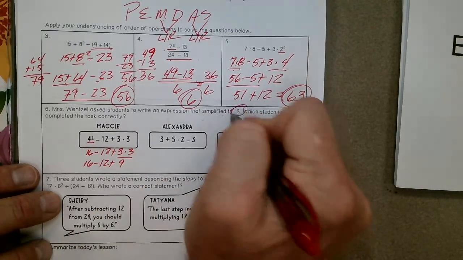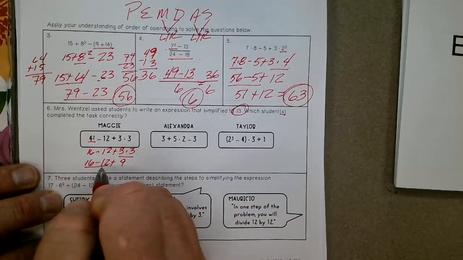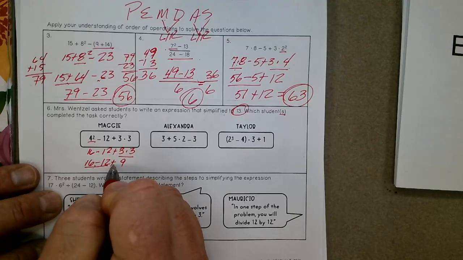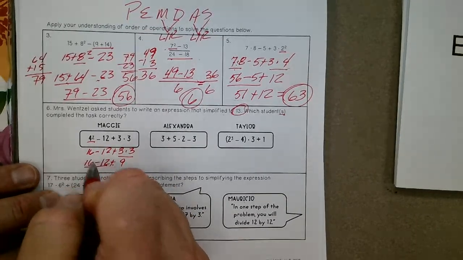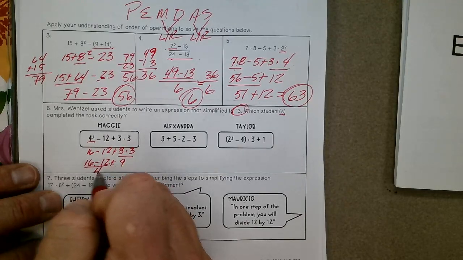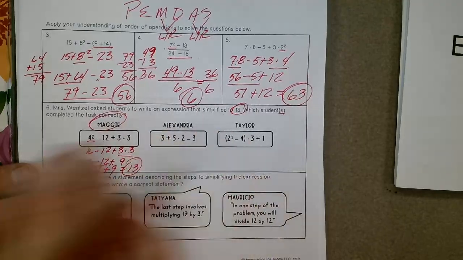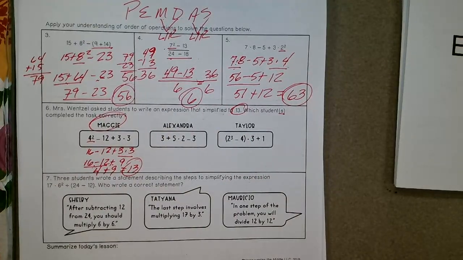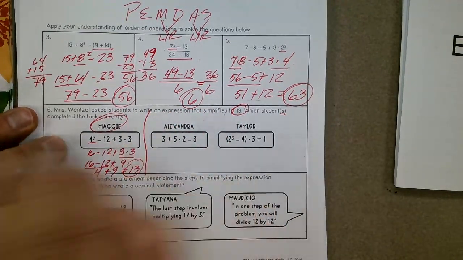And again, we're looking for 13. So now I'm going to go left to right here because we have subtraction and addition side by side, separated by a number. 16 minus 12 is 4 plus 9, and that does equal 13. So Maggie is certainly one person that simplifies to 13. I'm going to draw a line here to separate these two.